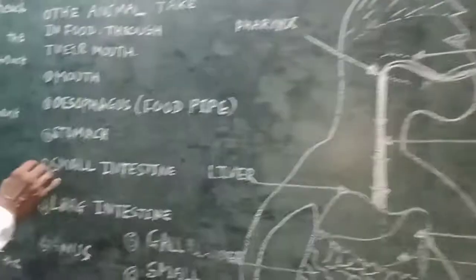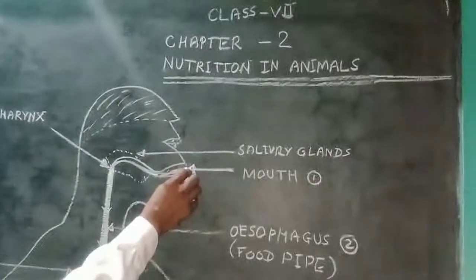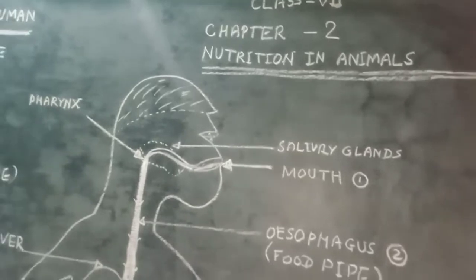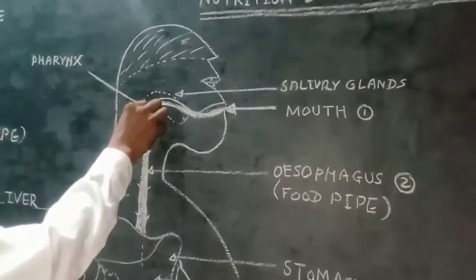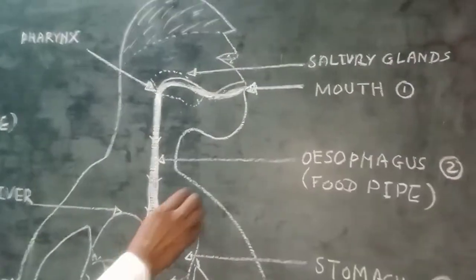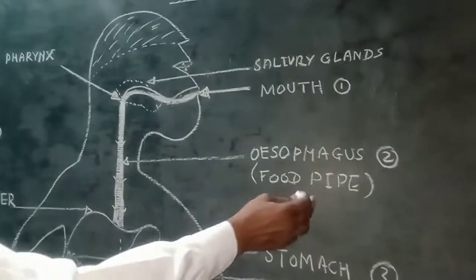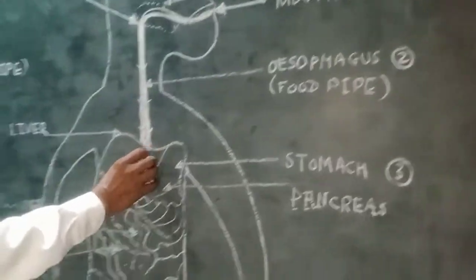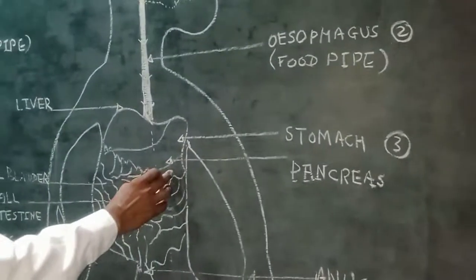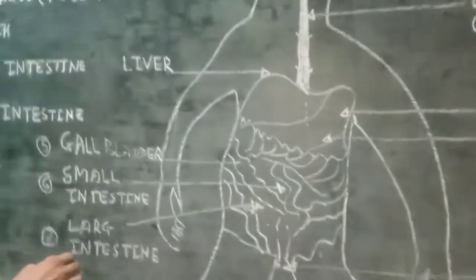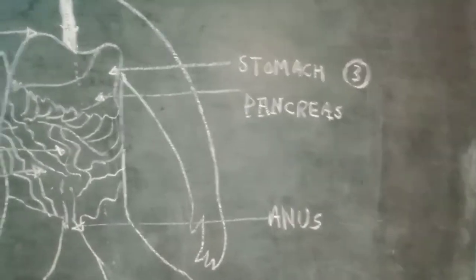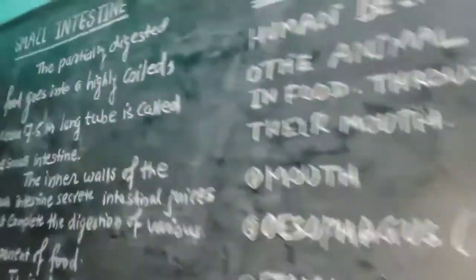Next we can learn about the small intestine. The nutrition of human beings, like animals, starts through the mouth. This is step 1, and after this the food is processed through the esophagus, known as the food pipe. The next stage is the stomach. After the stomach come the small intestine and large intestine, and the outer part is known as the anus. So the next stage is the small intestine.